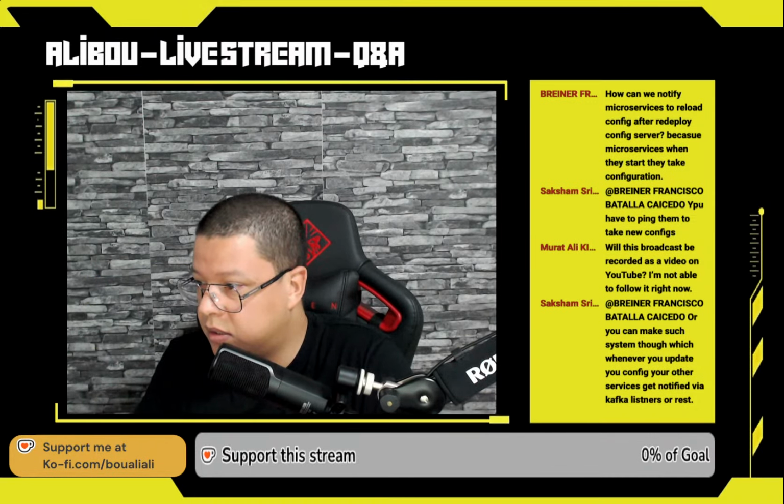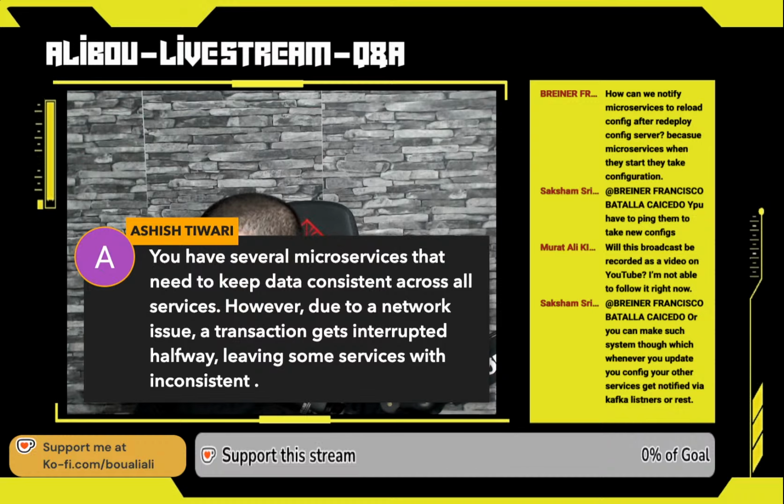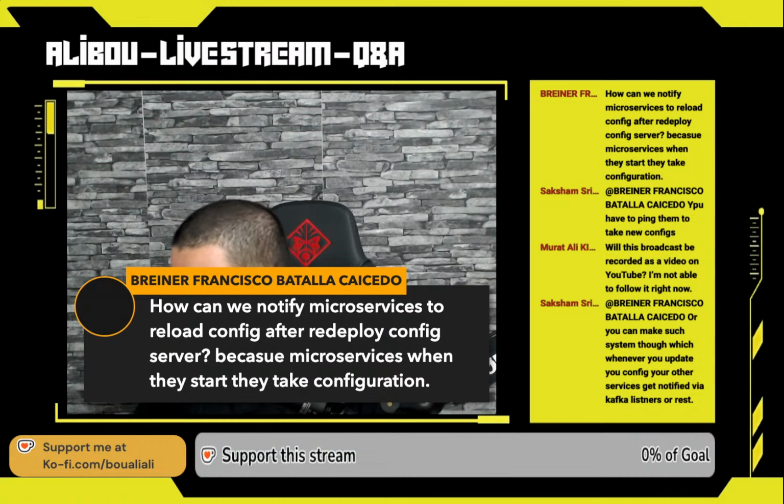Okay, here I have another question. I think I selected the wrong one. Okay, it's this one.